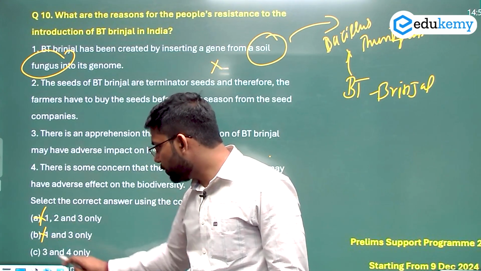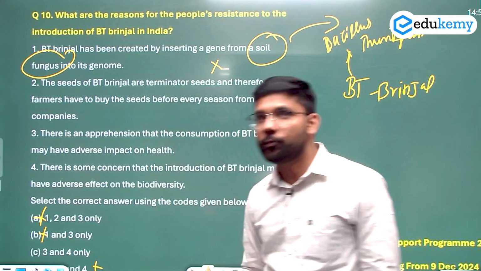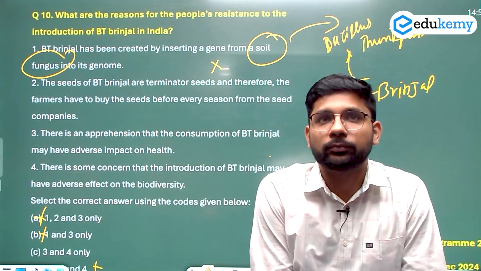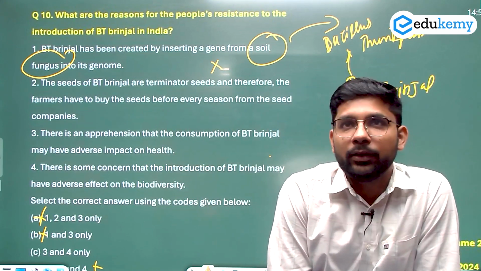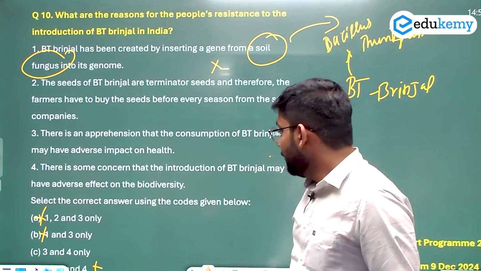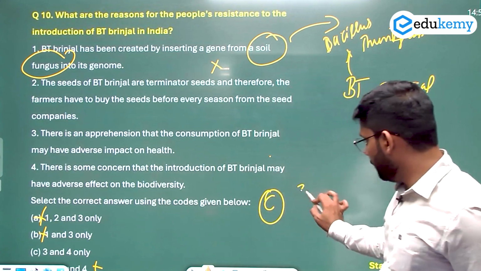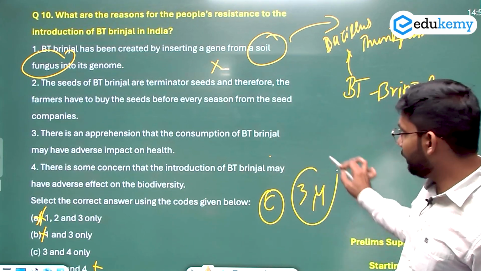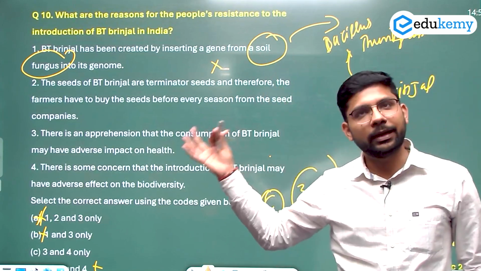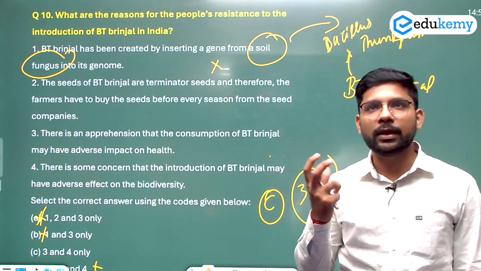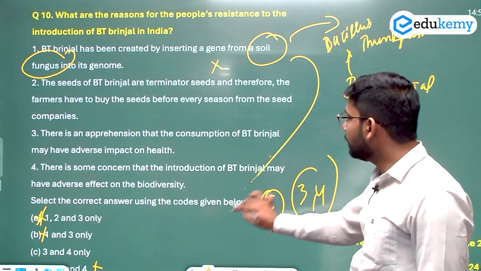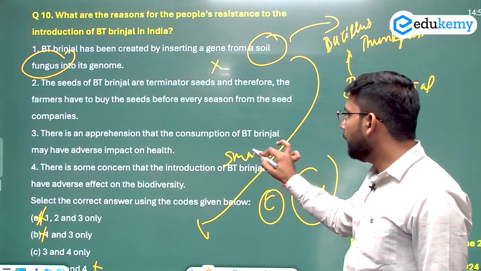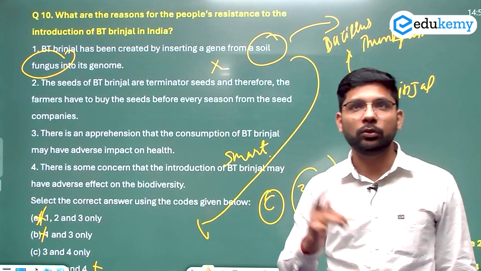Here the first is given as right, which is wrong. Even in D, option number 1 is included. So A, B and D are not the answer. We are left with only option C, that is 3 and 4. So if I know only this one fact, the question is directly solved. This is the smart work you can do in some questions if you know the things.